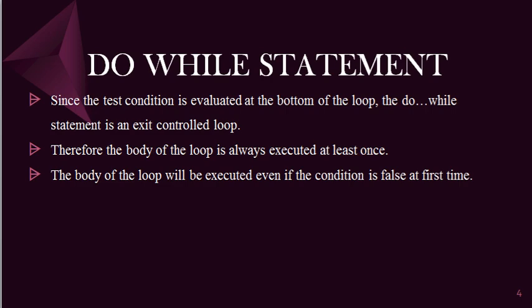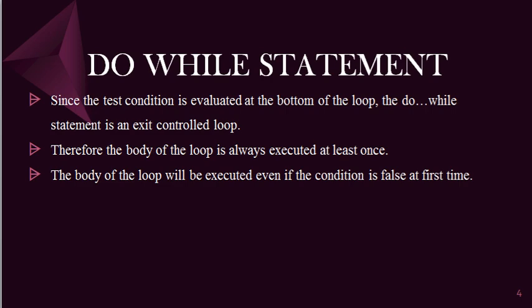The body of the loop is always executed at least once. Okay. Here in the case of do while statement, the test condition is evaluated at the bottom of the loop, that is, at the end of the loop. After executing the body of the loop, it will check the condition. So it is known as an exit controlled loop.